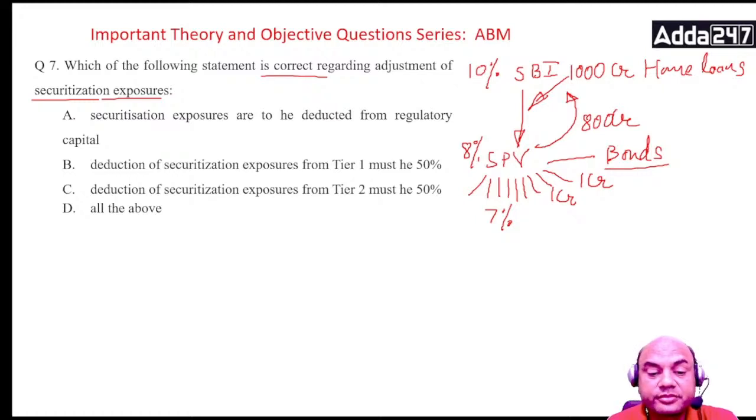Anyone knows this? Okay, I'll give you the answer. Let me wait, let me check how many of you are answering. Somebody might be knowing it. So it is all of the above. It must be deducted from whichever capital you take. Tier 1 also 50% if you take it in tier 1. Tier 2 also 50% if you take it in tier 2. And they are to be deducted from the regulatory capital.